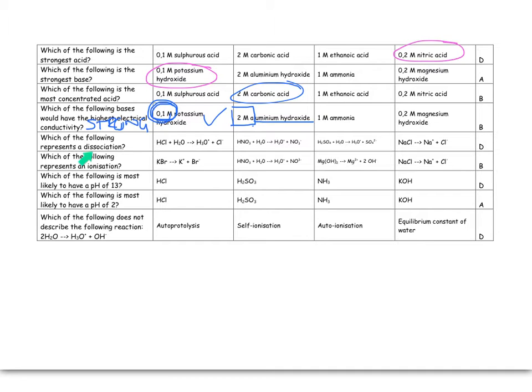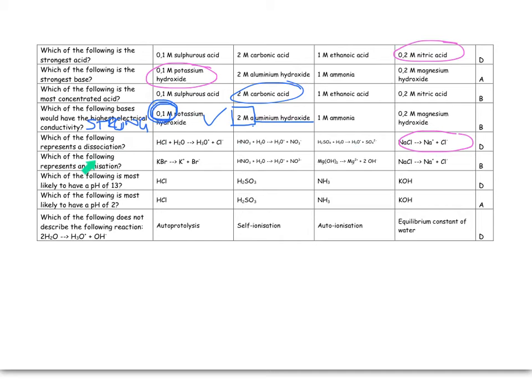Which of the following represents a dissociation? This is an ionization where a covalent molecule forms ions with water. Again, covalent forms ions, ionization. Covalent forms ions, ionization. Those are all acids. The bases tend to, or the salts tend to dissociate. So the sodium chloride in the presence of water becomes a sodium ion and the chloride ion. So D is my correct answer.